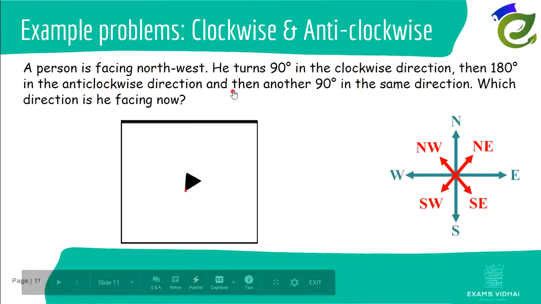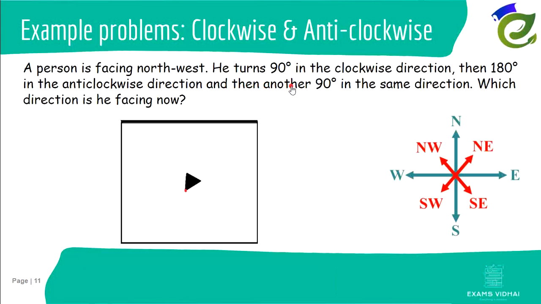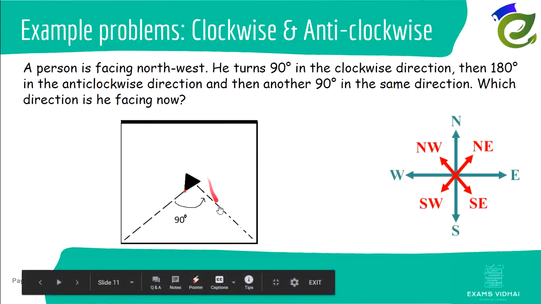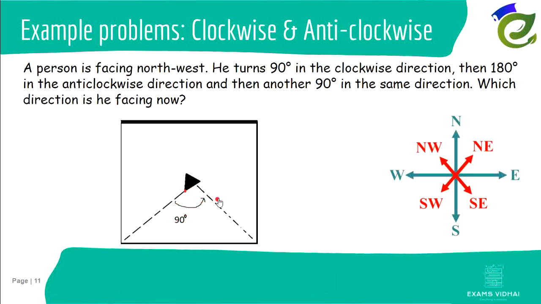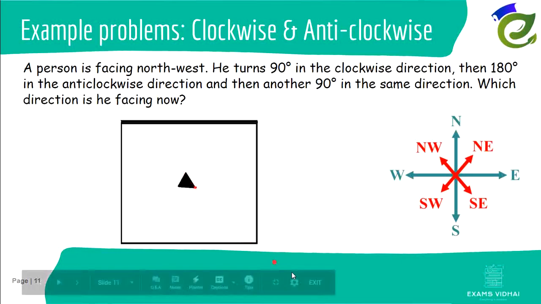Let us continue now. And then he turns another 90 degrees in the same direction. Till now he was moving in anti-clockwise direction, so the same direction. Again in the anti-clockwise direction only, the person will be turning another 90 degrees, and he'll be moving to come here.